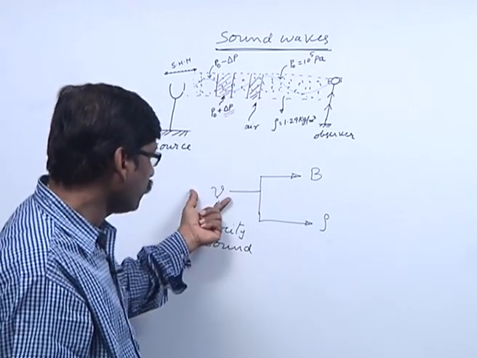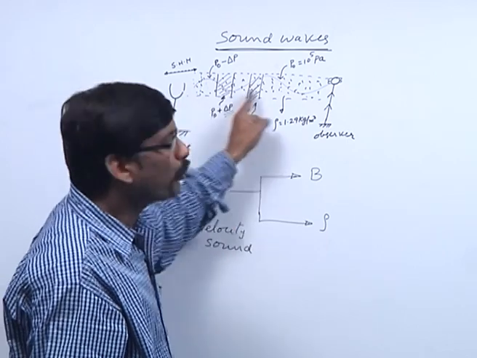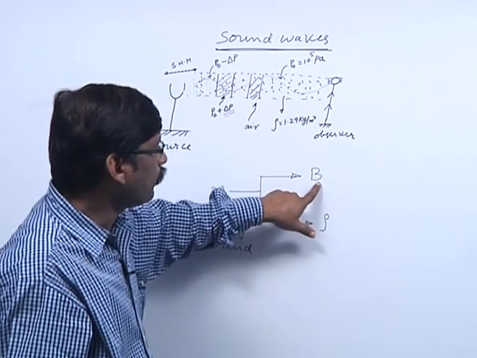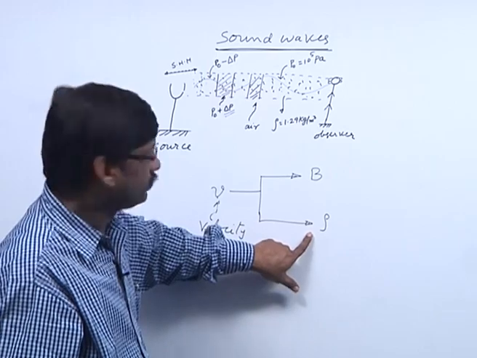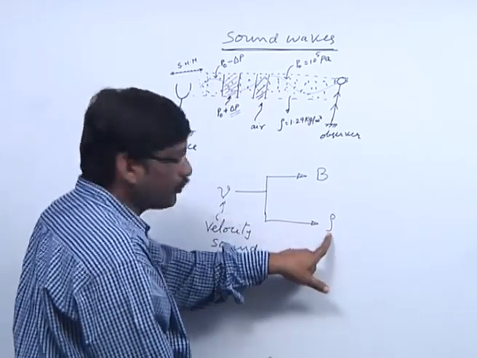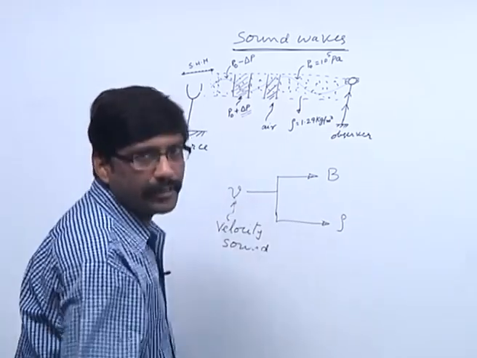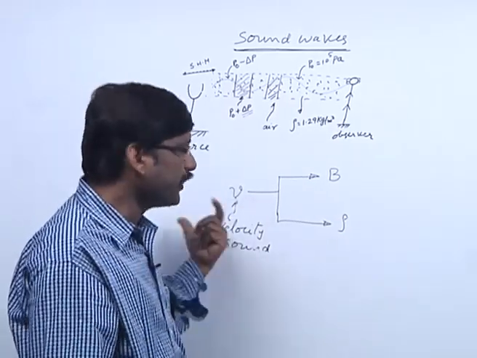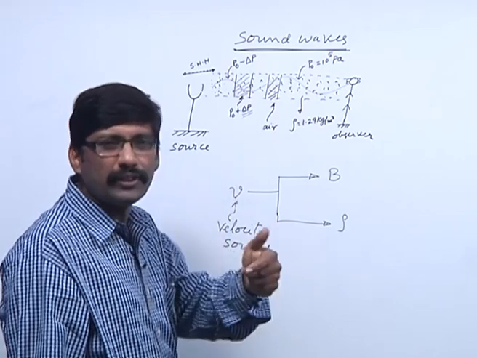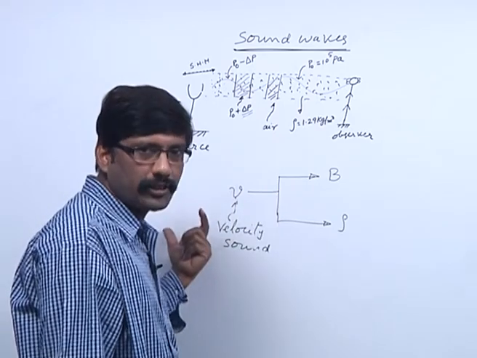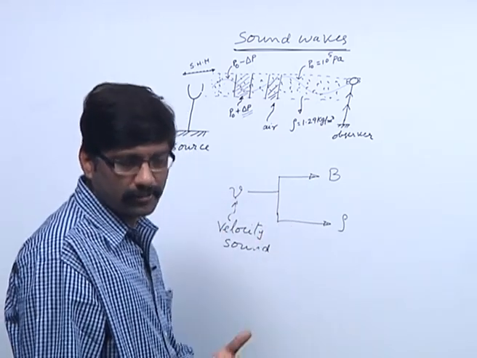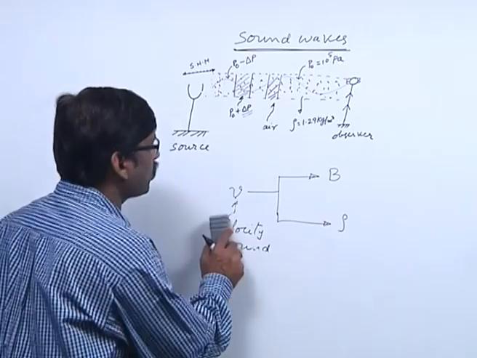So, this velocity of sound depends on the properties of the medium like bulk modulus and inertia. Inertial factor is nothing but density. Now, how do you find the relation between these three? Of course, there are various methods. One of the easiest methods, which we come across in first year units and dimensions, is an application of dimensional analysis.